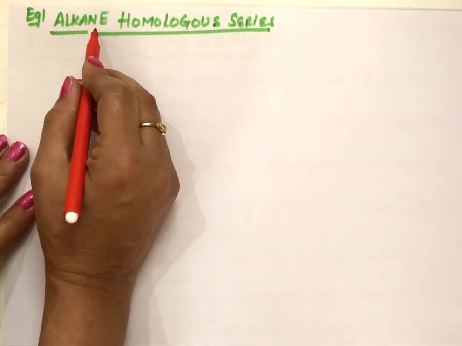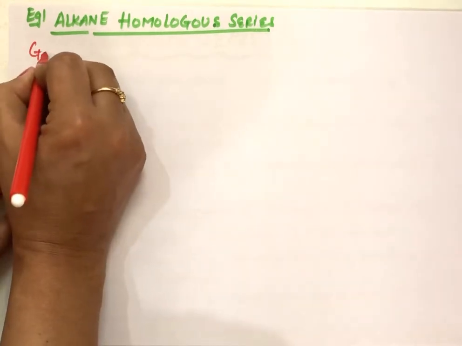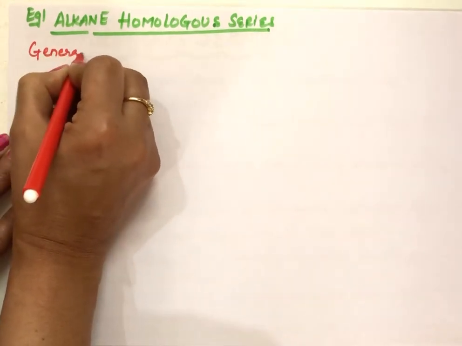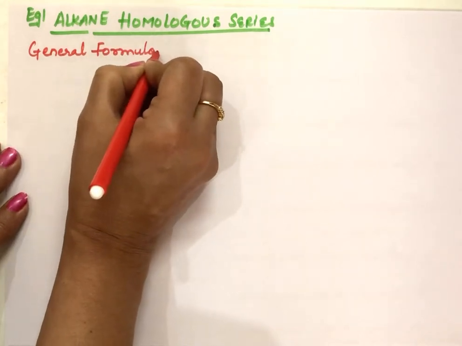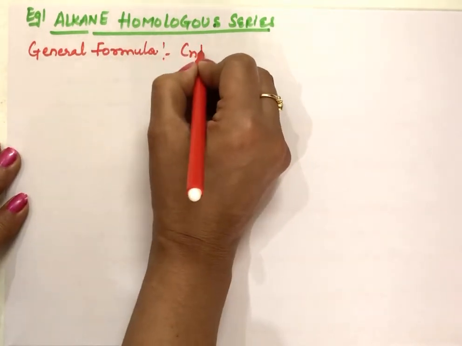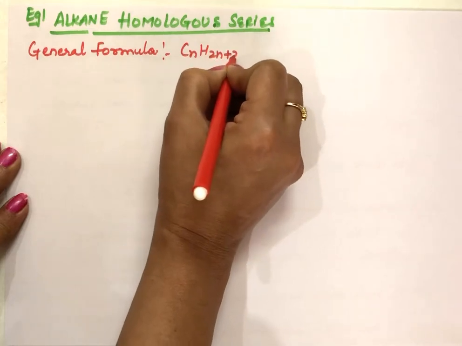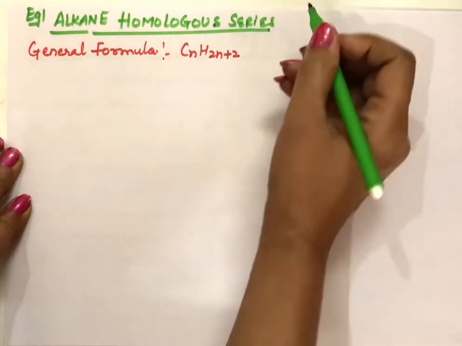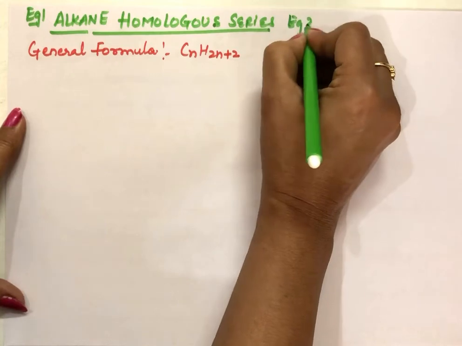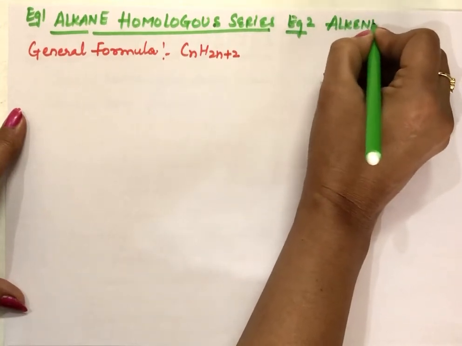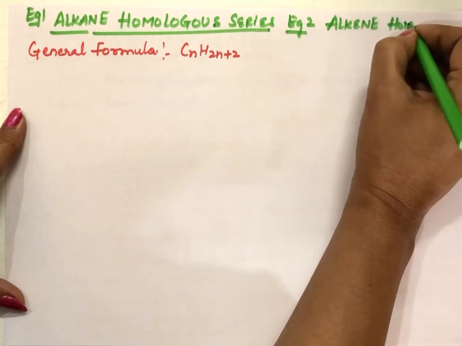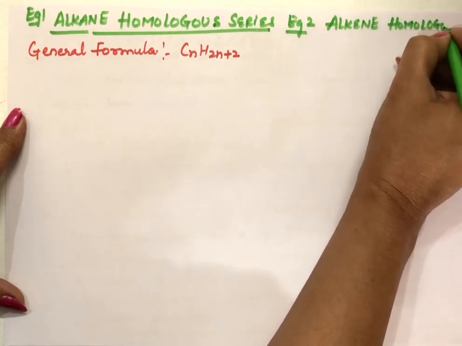First characteristic is all the members which will be there in this series, they are represented by one general formula. So what is the general formula of alkane homologous series? General formula CnH2n+2. Now, along with this, I am taking another example, that is alkene homologous series.